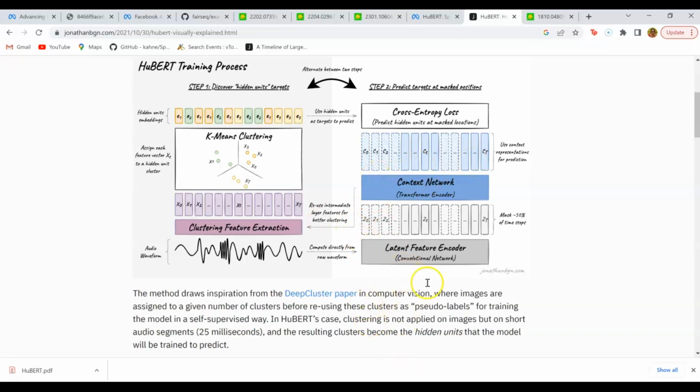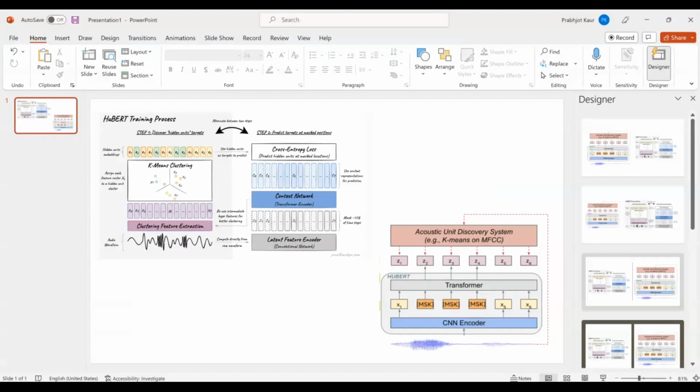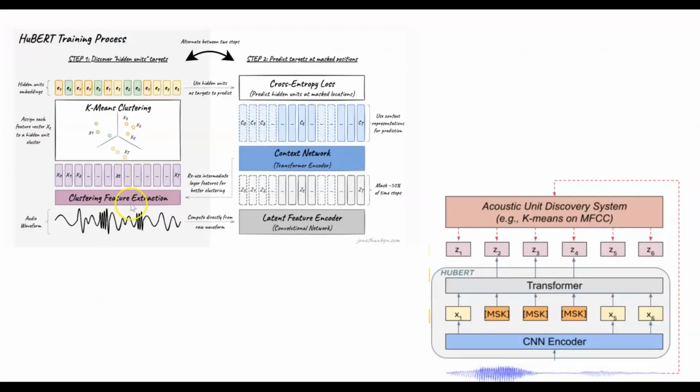Now, I want to go back to the original paper and try to compare this diagram with the original diagram in the paper. Okay, so let's look at this. So this is what we were looking at right now, and this is the diagram from the original paper. They're actually similar, except that here in the original paper they compressed everything into one diagram, which makes it harder to understand.